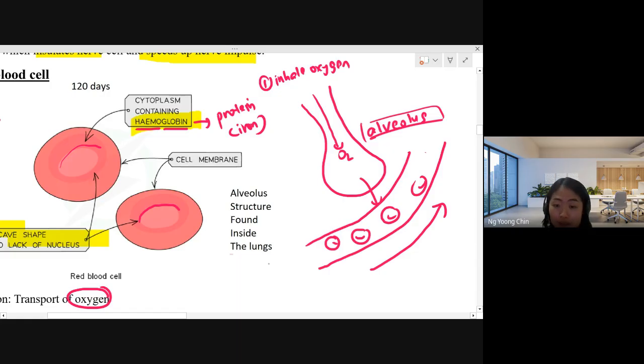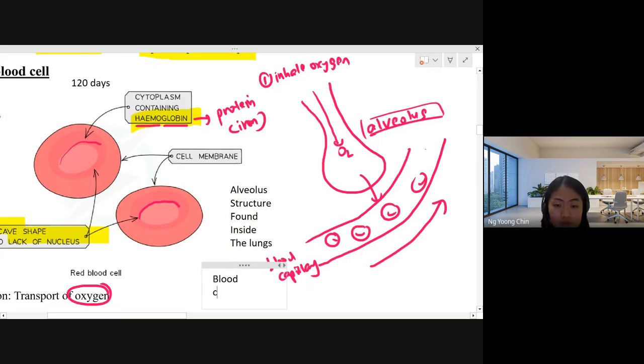This is a blood capillary. Blood capillary. This is how they spell it.